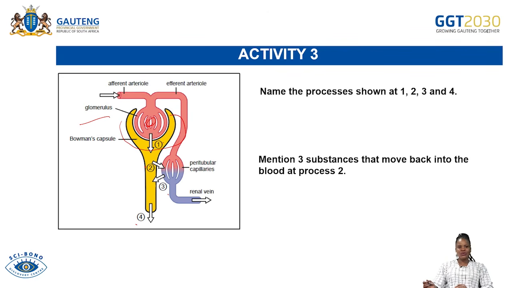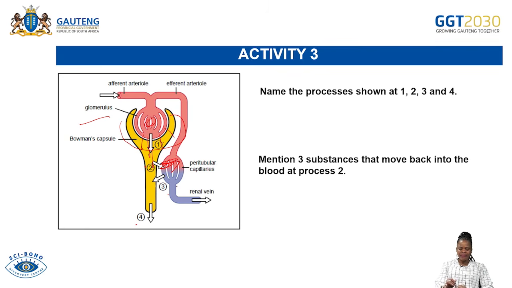So that is the process that is taking place at 1. And then at 2, what is happening? At 2, there is reabsorption of whatever substances were able to pass through the podocytes of the Bowman's capsule into the proximal convoluted tubule. They will be reabsorbed by the peritubular capillaries. So it means that there's reabsorption there.